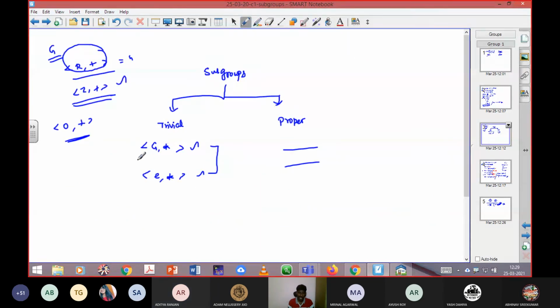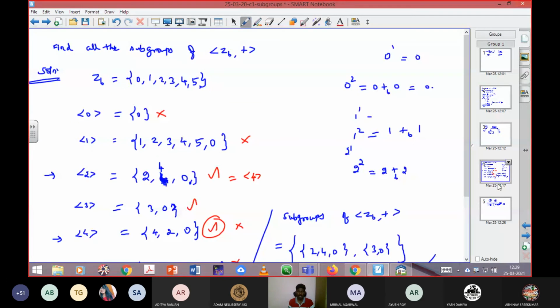If you are having the same members in your subgroup by using the cyclic generator, if you are getting back the same members of G as the set, that also should not be considered as a subgroup. That means the improper subgroup should not be considered. You can check the problem we solved using cyclic generator 1. If I apply that, I get the same members of the original group G, that is Z6.